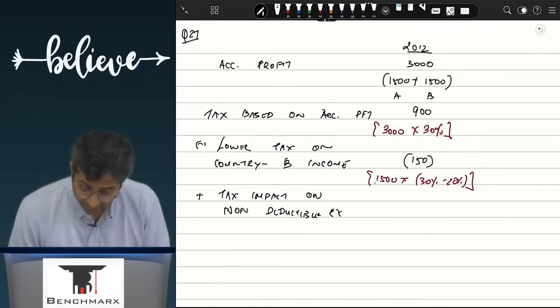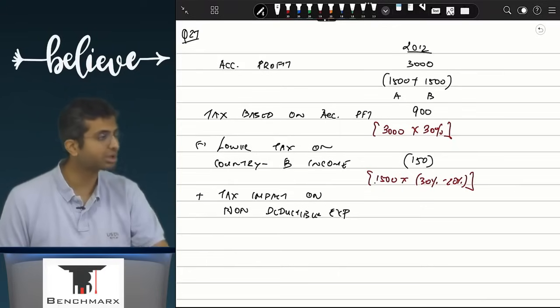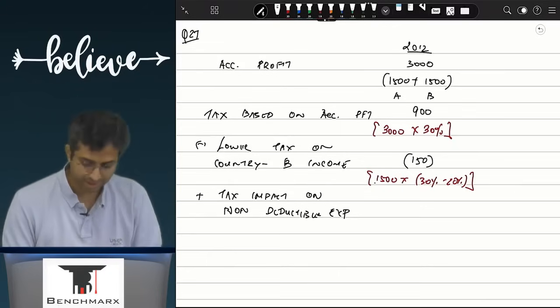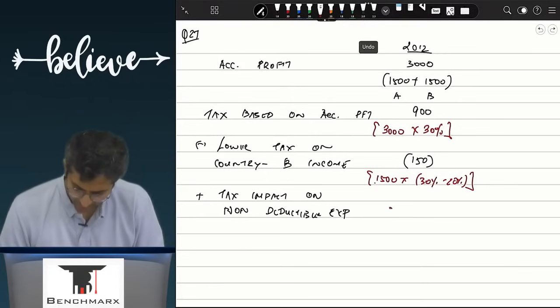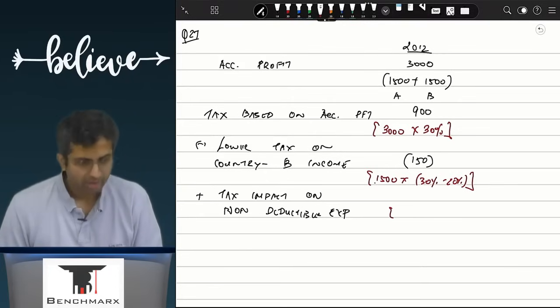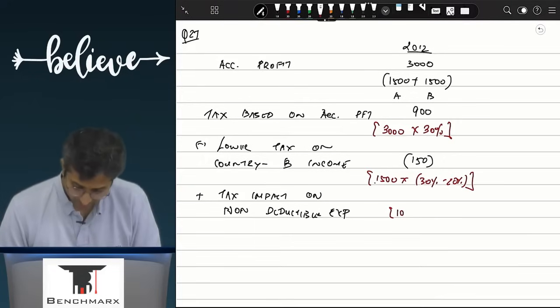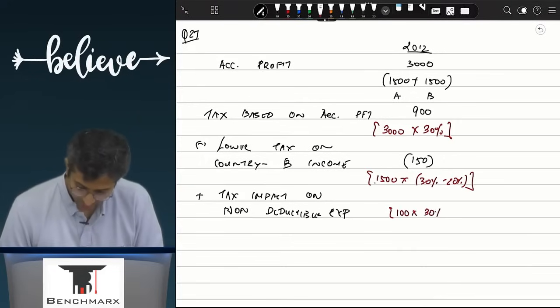This is same as that charitable donation case in question number 16. So over here, 100 into 30%. Do we add or less? Add, because that will increase my tax burden.